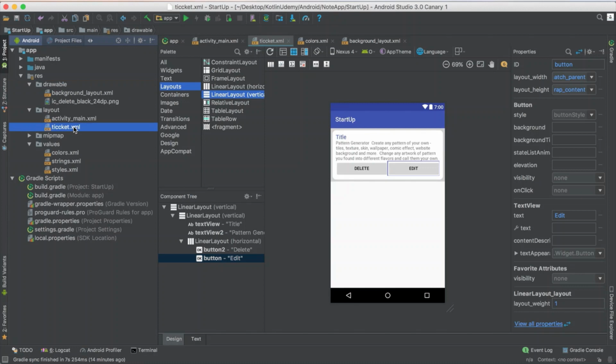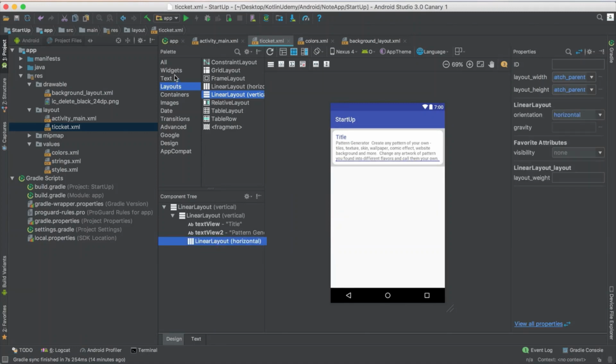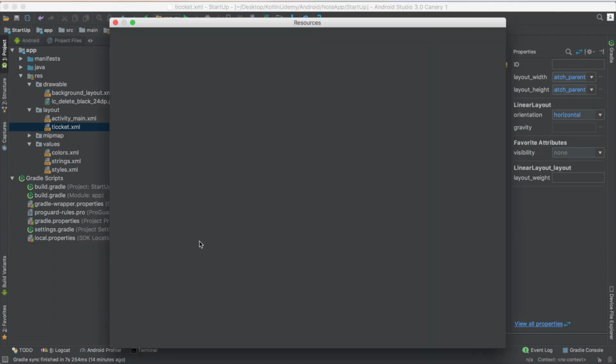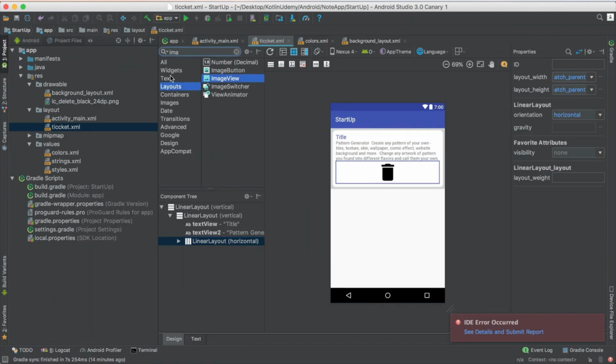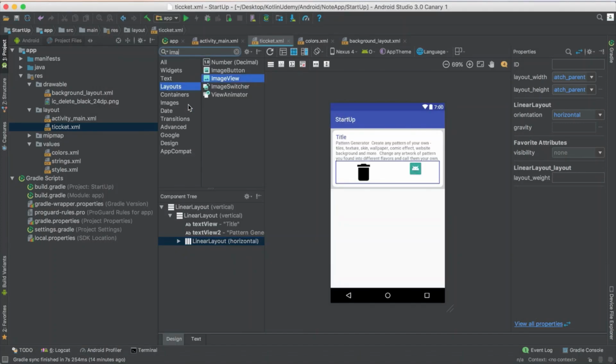So now it's better, instead of using a button here. If you use this as a button, you could apply an image on it, but it's better to use an image instead of these 2 buttons. So let me just take these buttons. I don't like them to be in my ticket. Using images will be better. So if you just look here, image, so ImageView, I take this ImageView, add it here. It asks me, do you want to use one? Let me use this one as an image for it, and also take another image and add it inside it. It asks me again. Let me for now use this Android for it. I will add for the edit one.